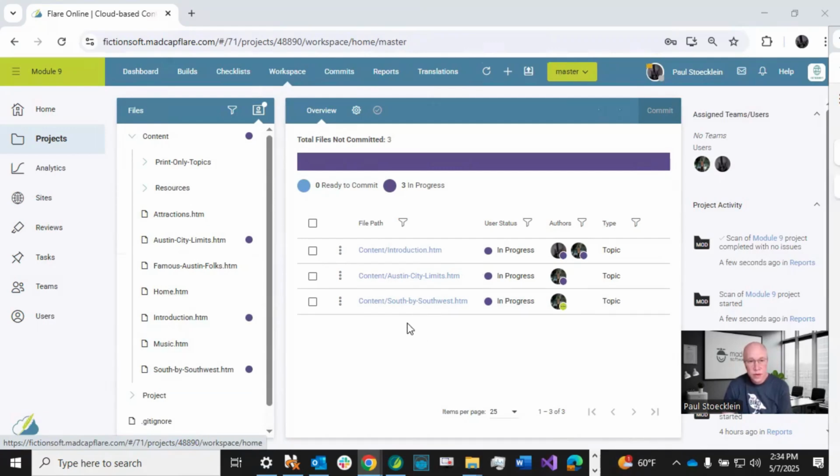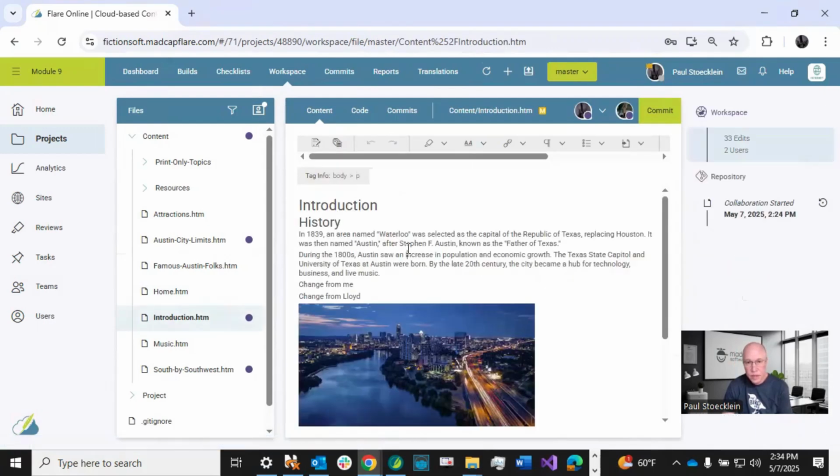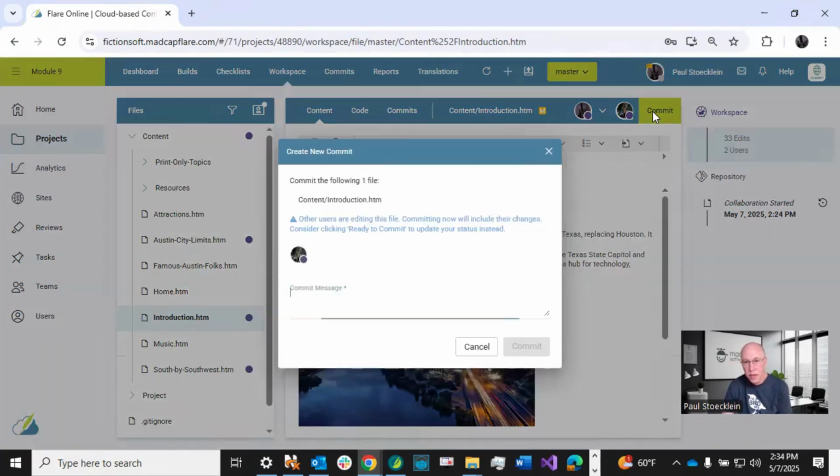Now, as myself, I'm going to go back to this topic that I've been working on, and maybe I decide, all right, I'm done with my changes. I am ready to commit this to the repository. So I click on commit.